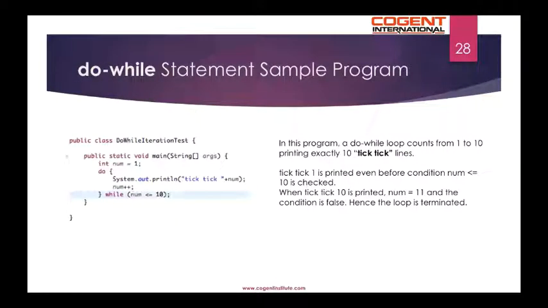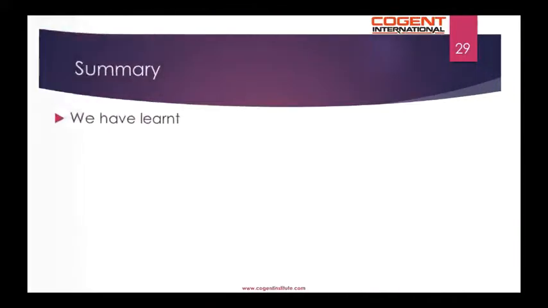Here's a program to illustrate the use of the do-while iteration statement. In this program, a do-while loop counts from 1 to 10, printing exactly 10 tick lines. Tick 1 is printed even before the condition num is less than or equal to 10 is checked. When tick 10 is printed, num is equal to 11 and the condition is false. Hence, the loop is terminated.